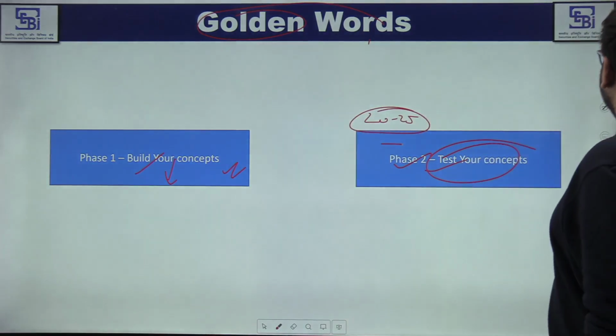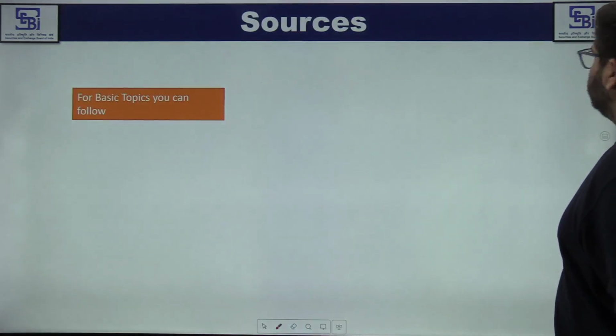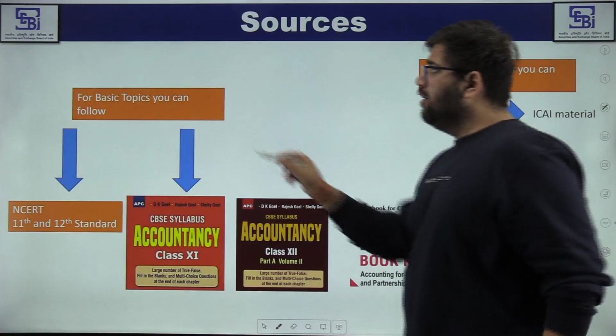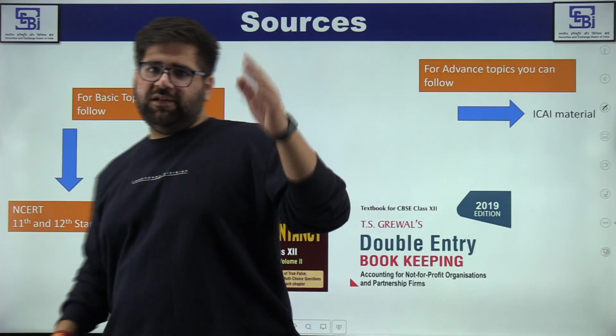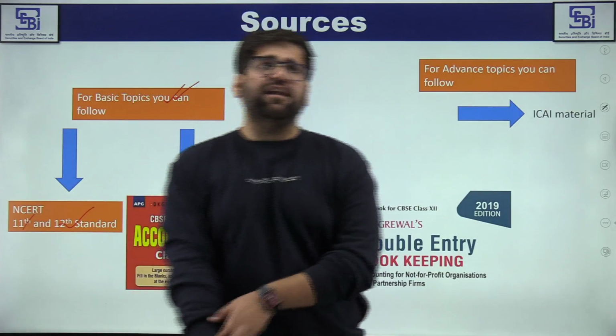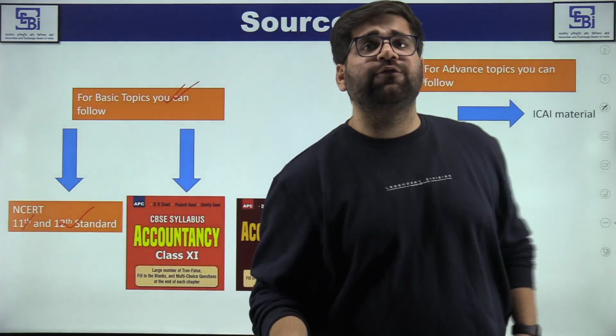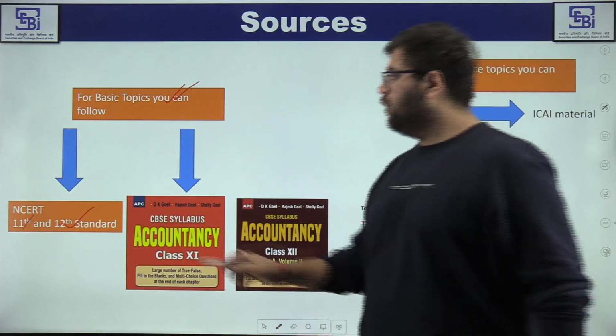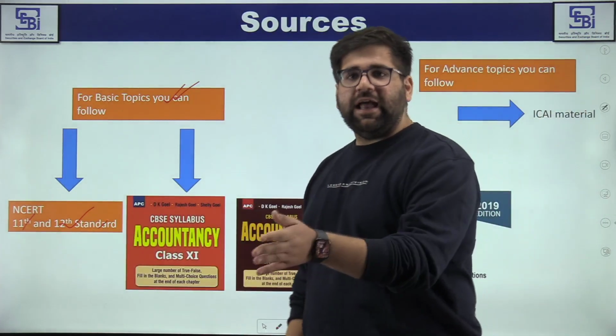Okay. Now moving ahead, my friends, what are the sources which you can follow? For basic topics, the top 5, you can follow the NCERTs of 11th and 12th. For example, in NCERT of 11th, you will understand what accounting is all about and so forth. But in class 12, you will move to the higher standard.